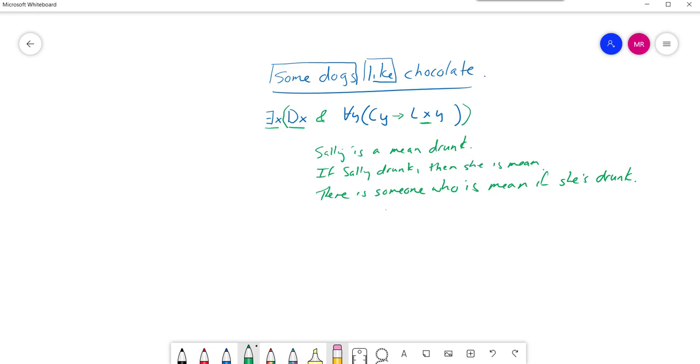If we wanted to say it more perspicuously, for logic's sake, we would say there is someone such that if she's drunk, she's mean. In any case, if we were to translate this into predicate logic, we would say there exists an x such that if x is drunk, then x is mean.